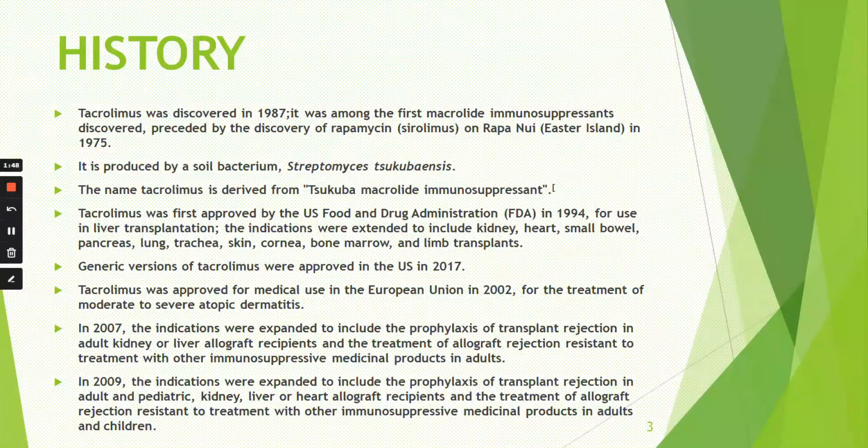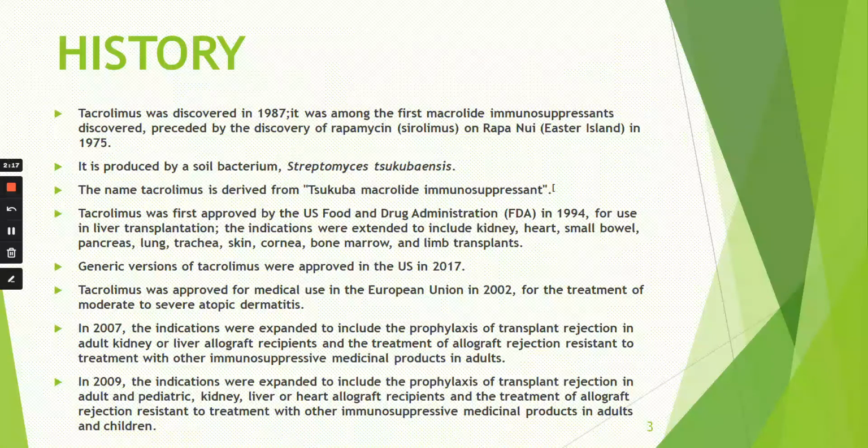Tacrolimus was approved for medical use in the European Union in 2002 for the treatment of moderate to severe atopic dermatitis. In 2007, the indications were expanded to include the prophylaxis of transplant rejections in adult kidney or liver allograft recipients and the treatment of allograft rejection resistant to treatment with other immunosuppressive medicinal products in adults.